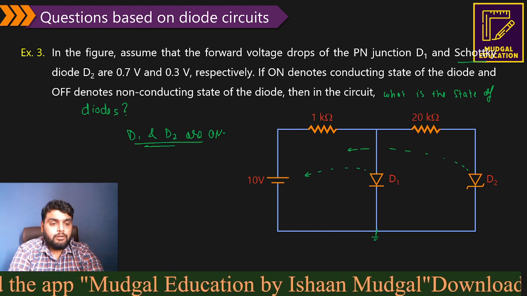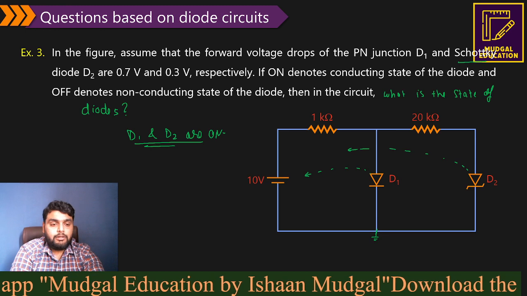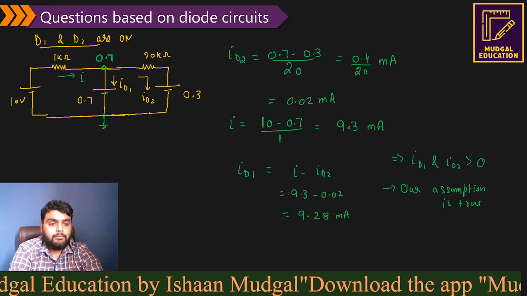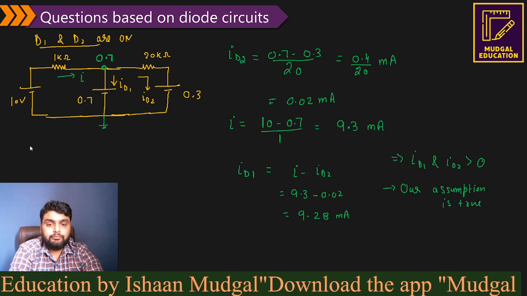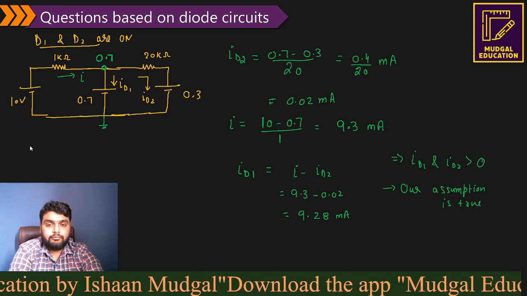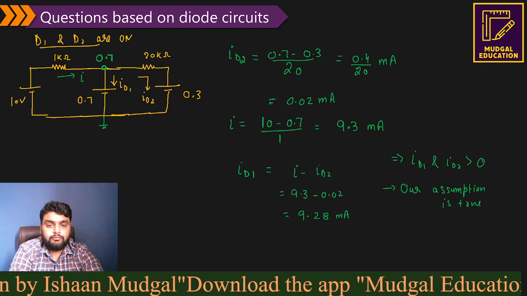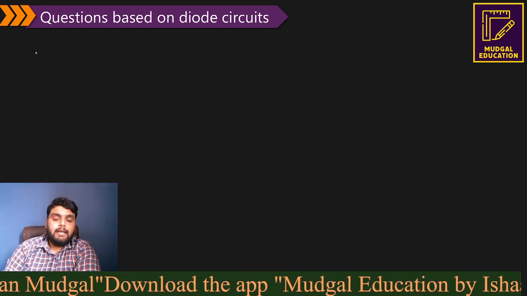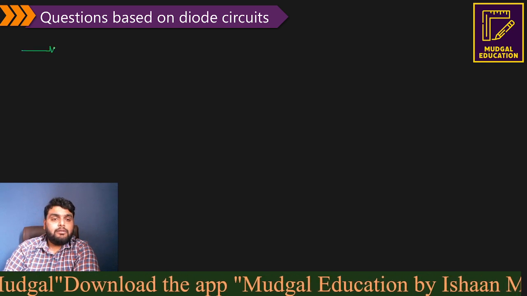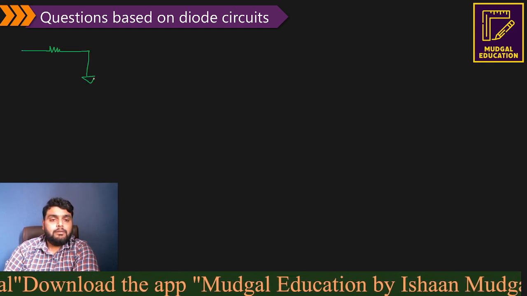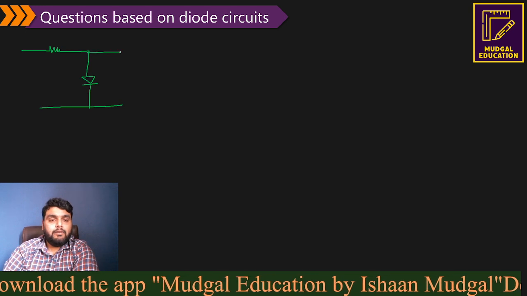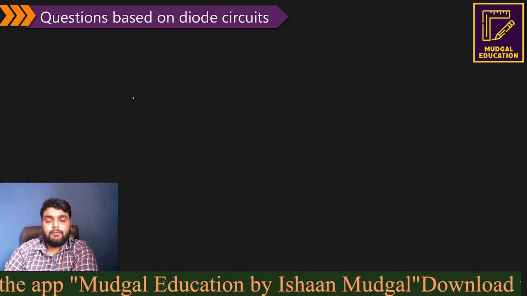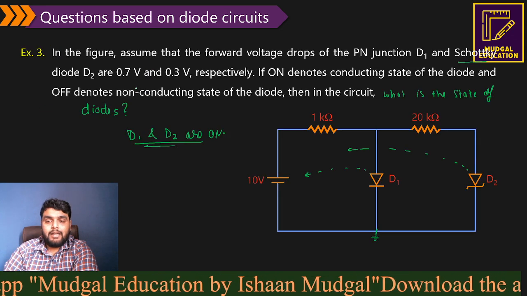Wait a sec, let me add one page here. Now see very carefully. In the exam, the question was exactly like the previous one, but the resistance was actually 20 ohms.